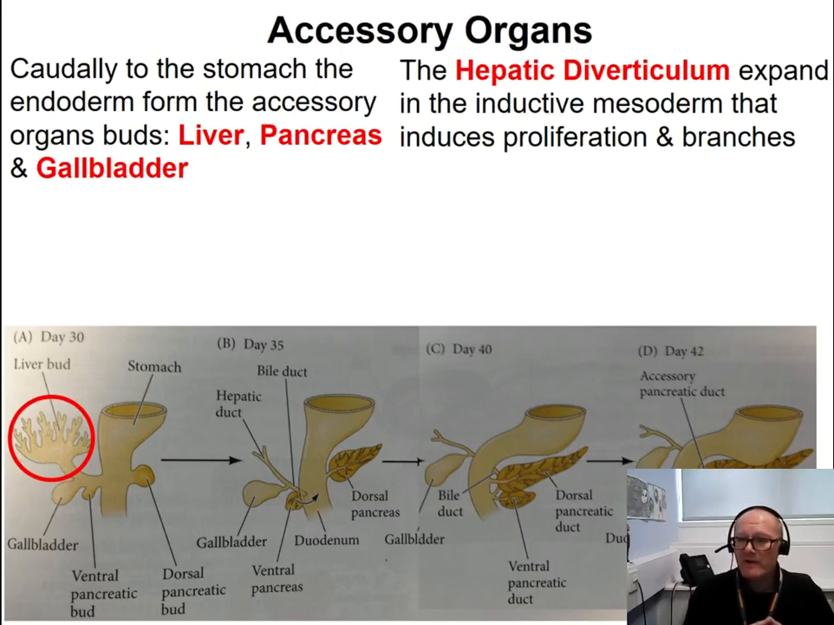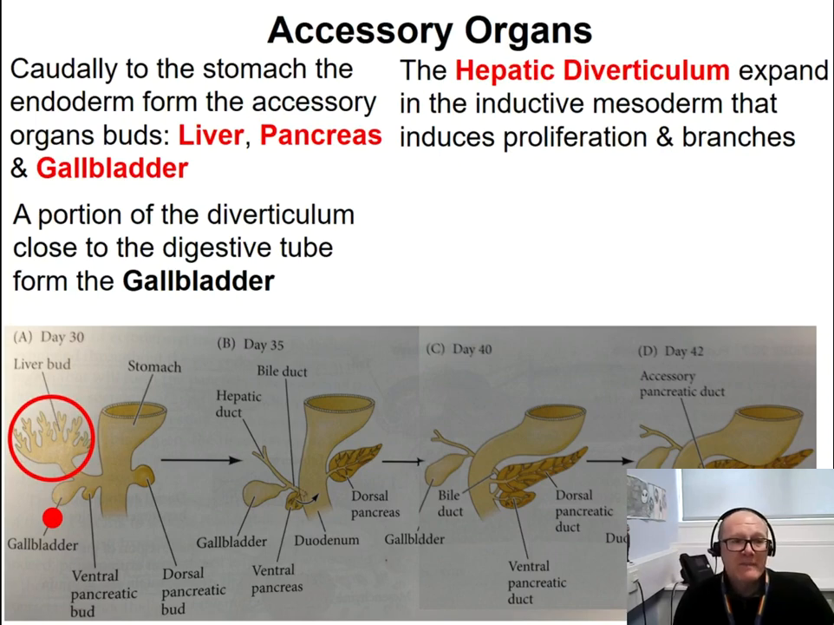So this endoderm will expand inside the inductive mesoderm. So there is an interaction again, as we saw for the kidney. We have an interaction, in this case, between the endoderm and the mesodermal mesenchyme. We have an interaction between the two, and the endoderm branches out and forms different tubes inside this inductive mesenchyme, forming the mature liver in the adult.